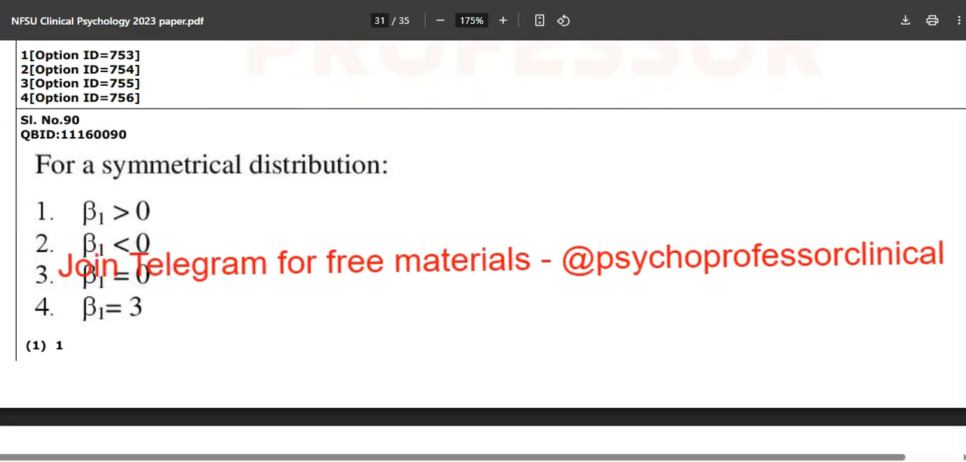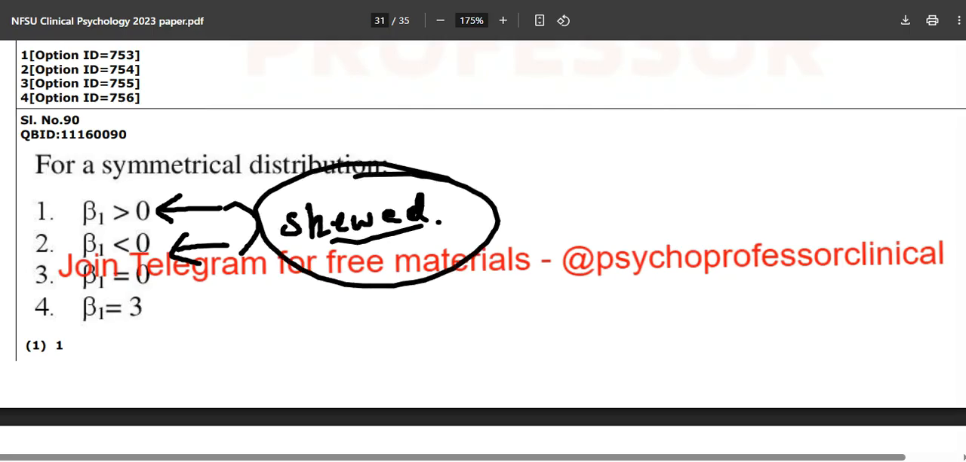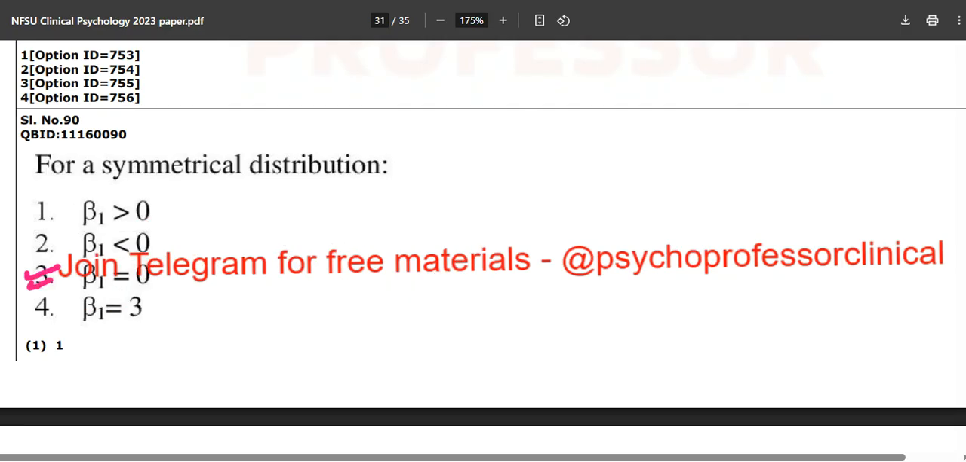Now, very interesting. If they ask you whether the value is greater than 0 or less than 0, what they want to ask is whether it is skewed or not. I hope you got my point. Why I'm telling you whether this one is positive or negative, you can just check from the values. Beta is equal to 3, not over here. So option number 3 is the correct answer.